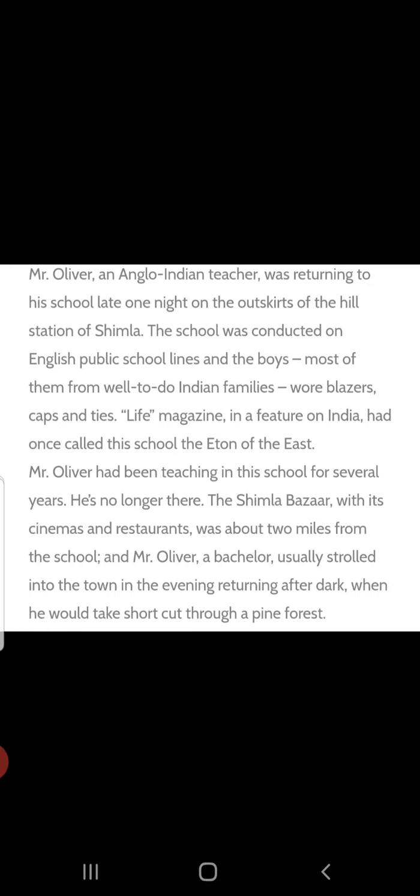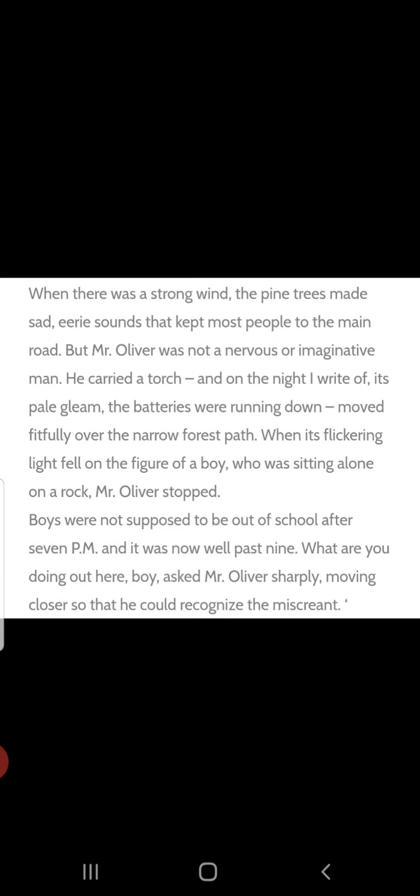was quite a courageous fellow who never believed in any imagination. That day he was returning from Shimla bazaars, right? And it was quite dark. He took a shortcut. When there was a strong wind, the pine trees made sad, airy sounds that kept most people to the main road. See, when the wind blew, what happened there? The pine trees were creating an airy, fearful, a kind of horrible sound coming from those trees. This kept people away from the jungle, especially when they were going from the main road. Nobody was daring to enter the jungle after evening.